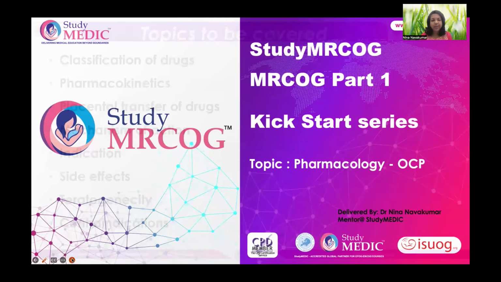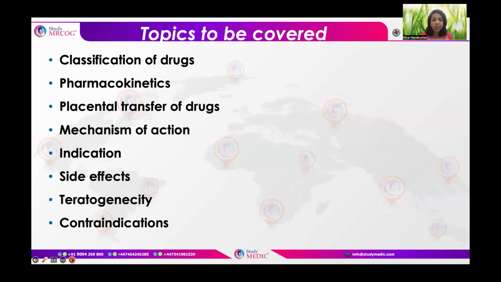Now moving on to the topic. Before going into the proper topic, I would like to discuss the main topics which need to be covered for the Part 1 MRCOG examination on the pharmacology module. Mainly, they would be focusing on the classification of the drugs, asking questions like which class these drugs belong to, or mainly referring to the mechanism of action, their pharmacokinetics regarding the placental transfer of drugs and any teratogenic effects, also regarding the side effects of the drug and mainly indications as well as contraindications.